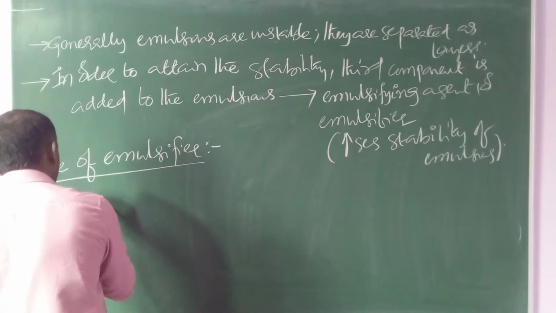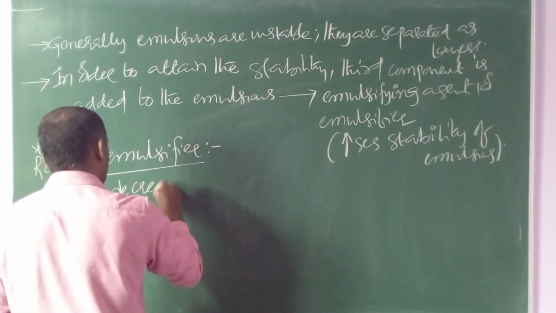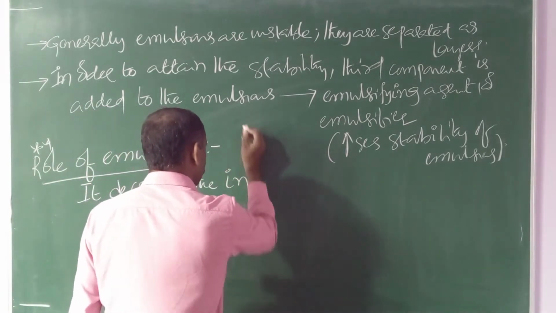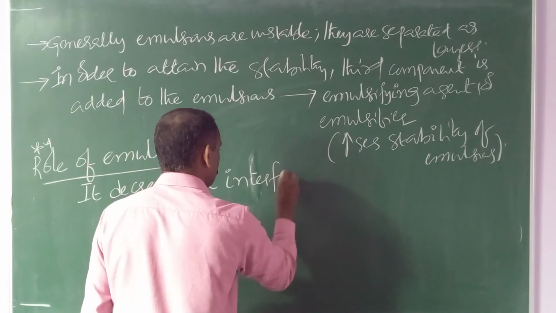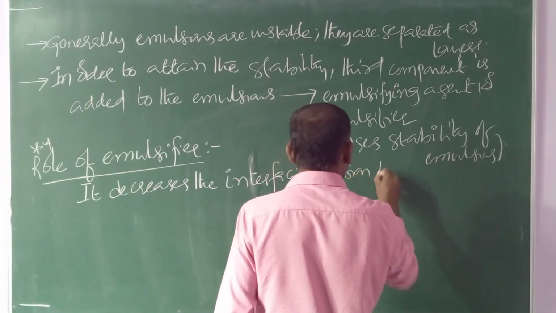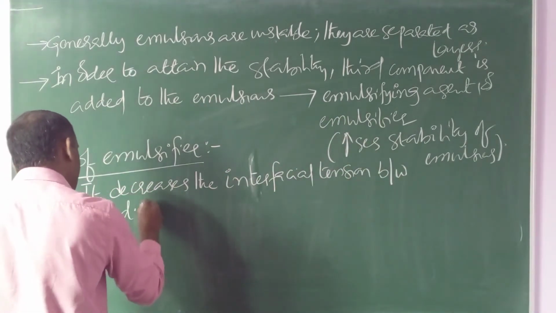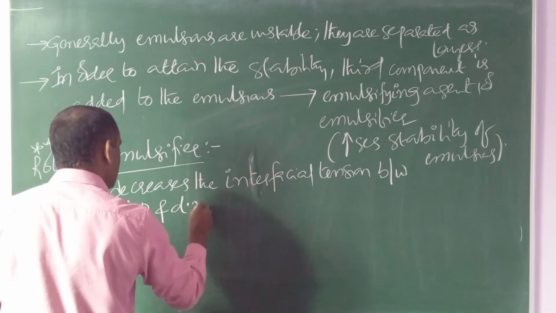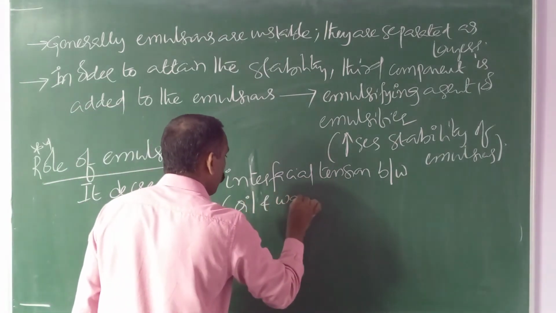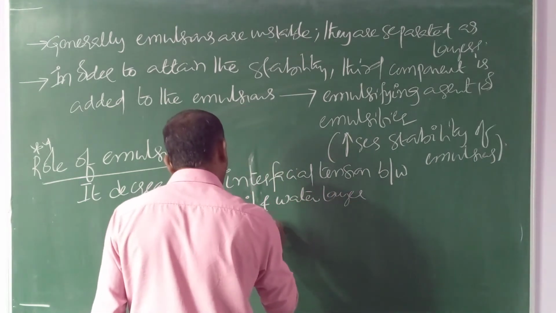So the role of the emulsifier is that it decreases the interfacial tension between the dispersed phase and dispersion medium.